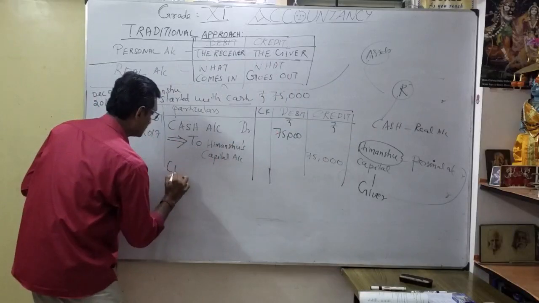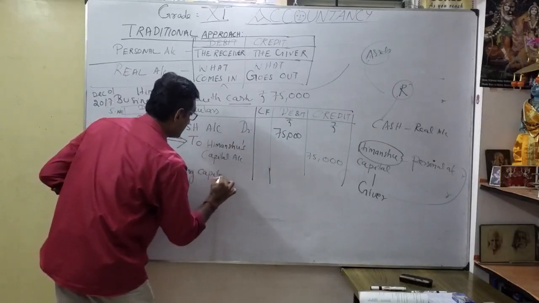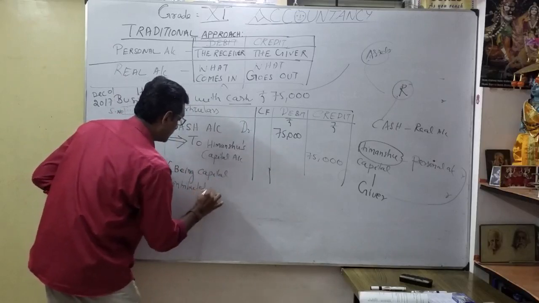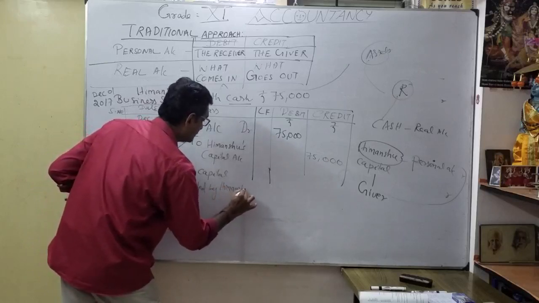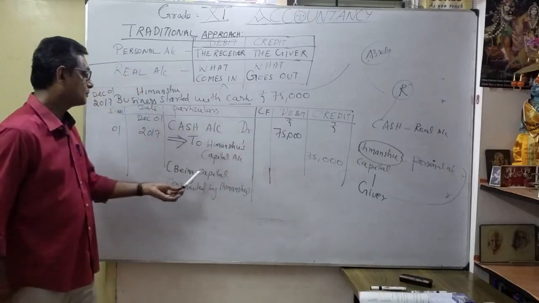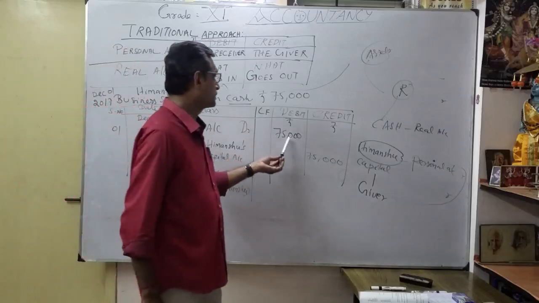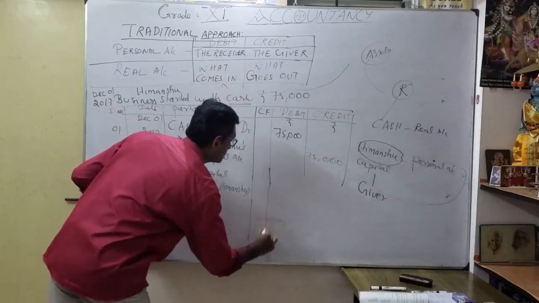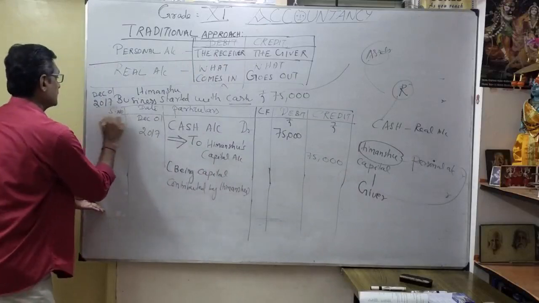That I am going to write, this is called narration. Being capital contributed by Himanshu. You can write anything in a narration. Narration is very, very important. Maybe you can write "being business started" or "being capital contributed by Himanshu." So debit and credit. Now have you understood the format of the journal entry? Very clearly understood now? See carefully. Any doubt? So that is serial number 1.